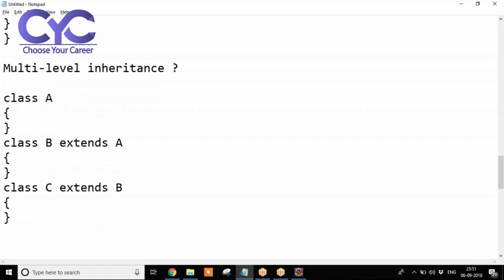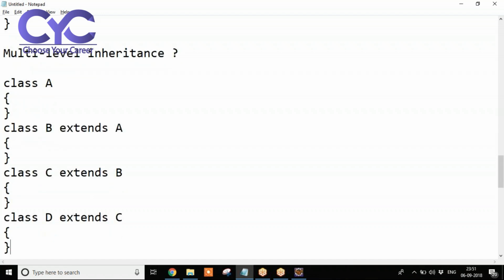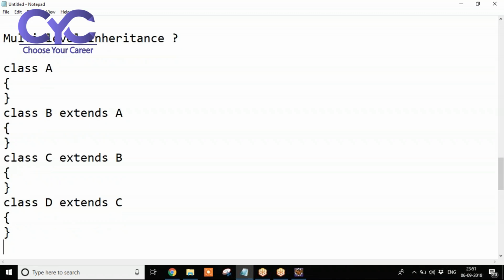So from outside we can call C, B or A, anything you can call based on your requirement. For example, if you want to call all the A, B and C data, we can use it like this. D can extend C also. If you want to get the data of A, B, C and D, directly we can create an object of D and call the data. This is about multi-level inheritance.